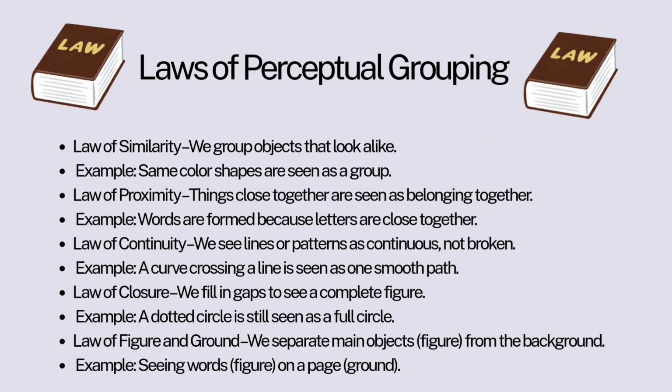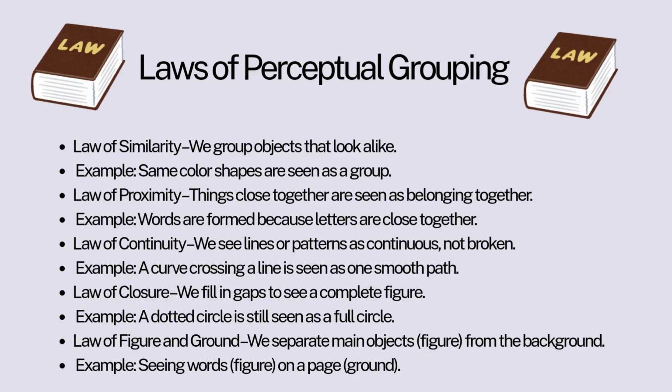Let's move on ahead with learning the laws of perceptual grouping. Law of similarity: we group objects that look alike. Example: same color shapes are seen as a group. Law of proximity: things close together are seen as belonging together. Example: words are formed because letters are close together. Law of continuity: we see lines or patterns as continuous, not broken. Example: a curve crossing a line is seen as one smooth path.